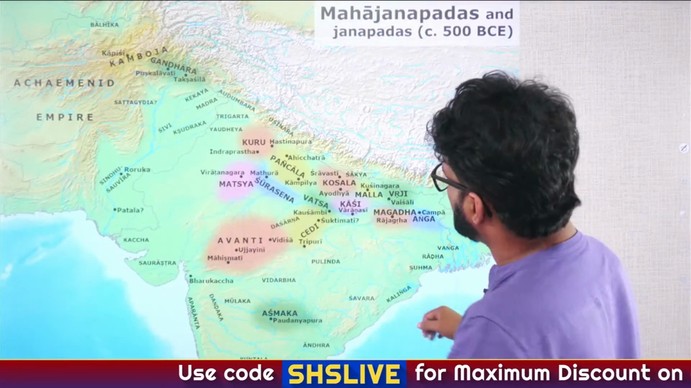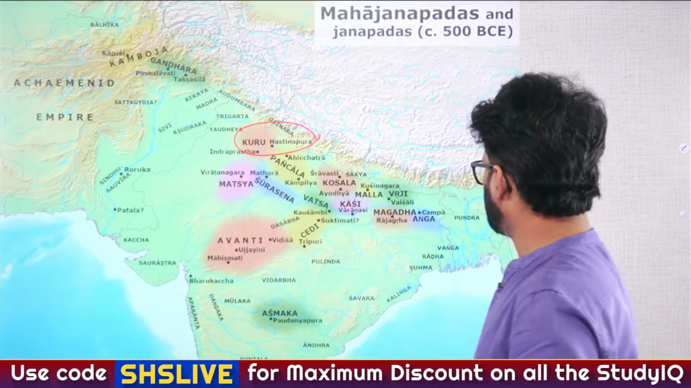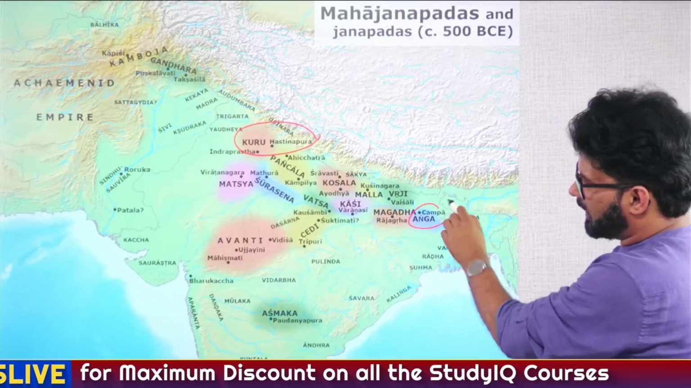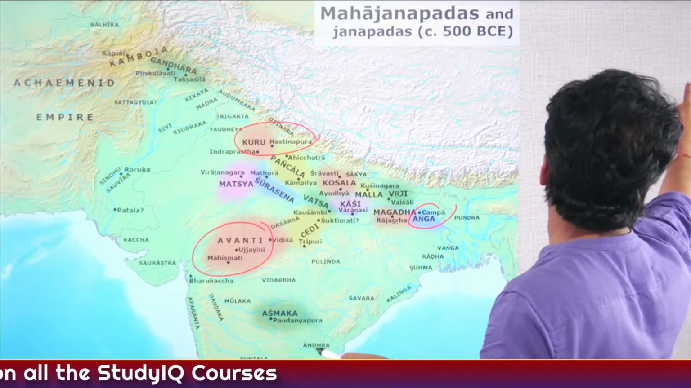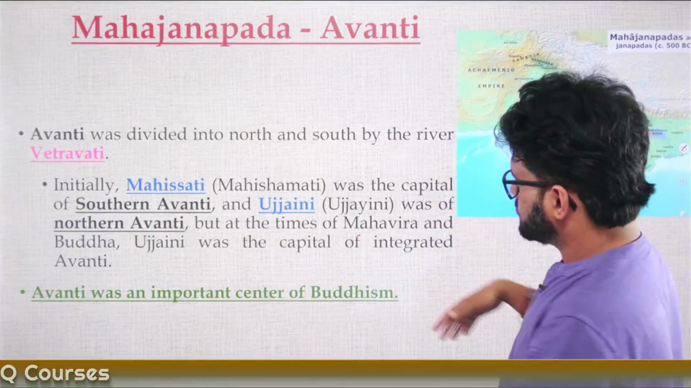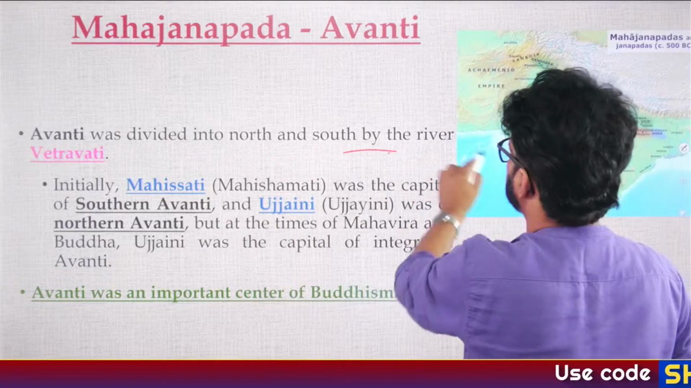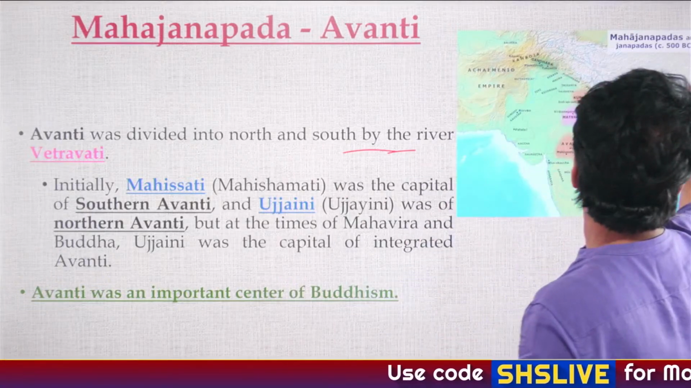We have talked about Hastinapur, Kuru Mahajanpad. We have talked about Champa, Anga. And here, Avanti, you have the Vetravati river, which is known as the Betwa river. So Avanti was divided into north and south by river Vetravati.